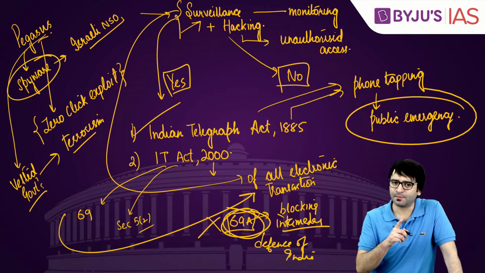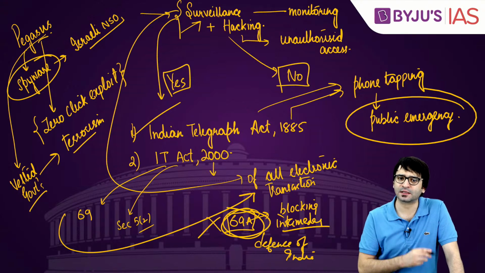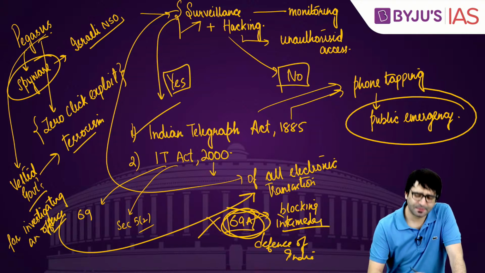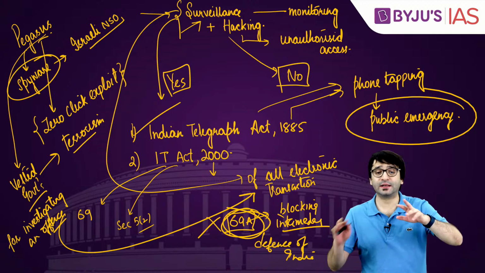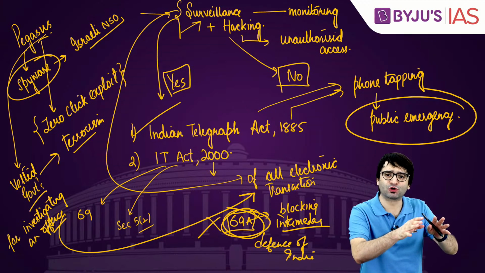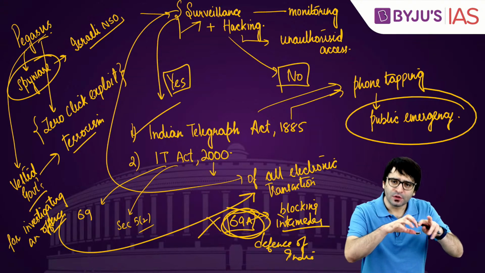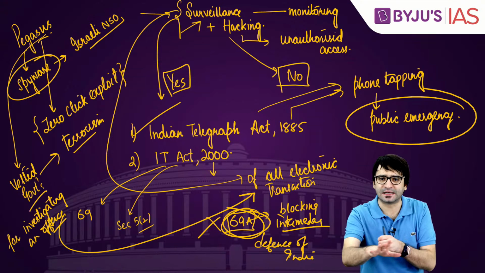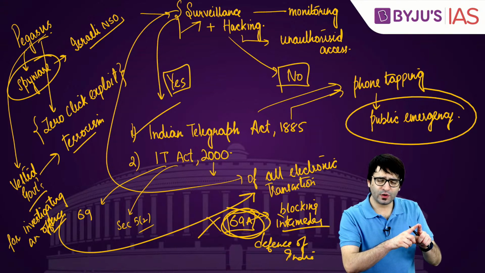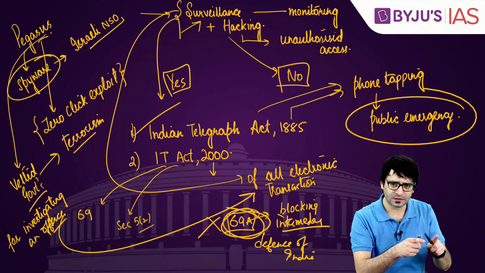It authorizes the government that you can put somebody under surveillance if you want to investigate an offense. That means it's no wonder a terrorist or an alleged terrorist is put under surveillance. It's okay, because we have to ensure that we block or prevent a disaster, prevent a terror strike. But there is an individual who is alleged to have committed an offense.